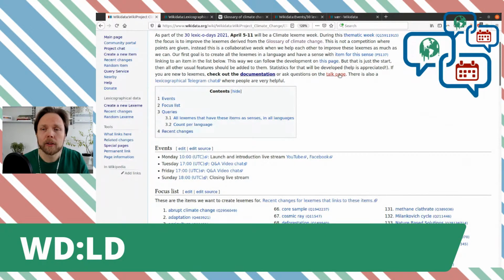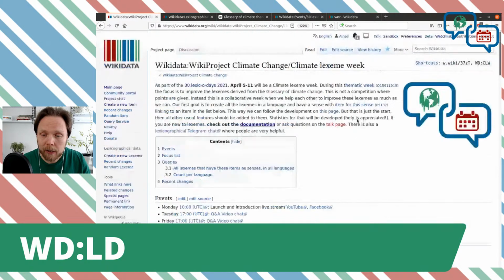So that's a very good start for just getting started with editing. But there's also another great tool if you want to start a lexeme from scratch. And here's the first thing. Before you add something new, first check if there's already something. Chances are that someone already started something. So try to search here.